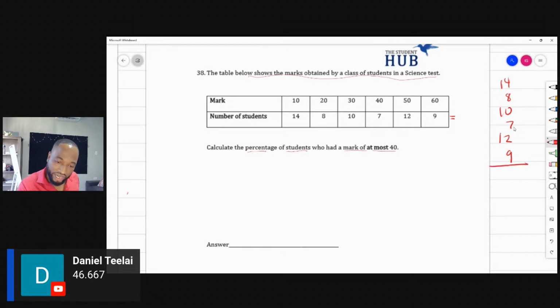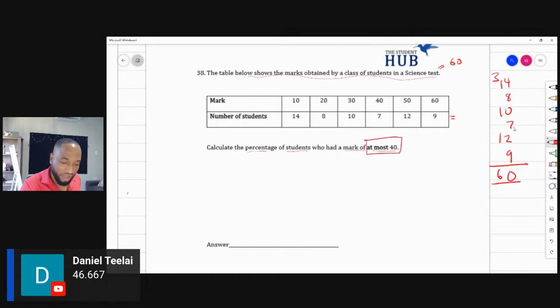I am seeing here that I could add 9 and 2 and get 11, and 7 gets 8, and 8 is 26, and 4, 30. So I have 30 here, so I'll put a 0 there. Bring across the 3. I get 60 students in all. So in the science class, you had 60 students. And how many students got a mark of at most 40?